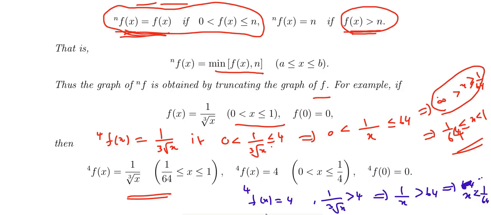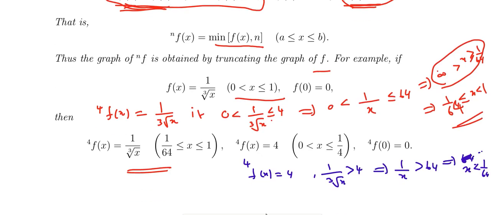So n f of x equal to n, and for a to b, you define the minimum of f of x and n. So this is 1 by cube root of x, from 1 by 64 to 1. Something is wrong, so I thought this is 1 by 64.